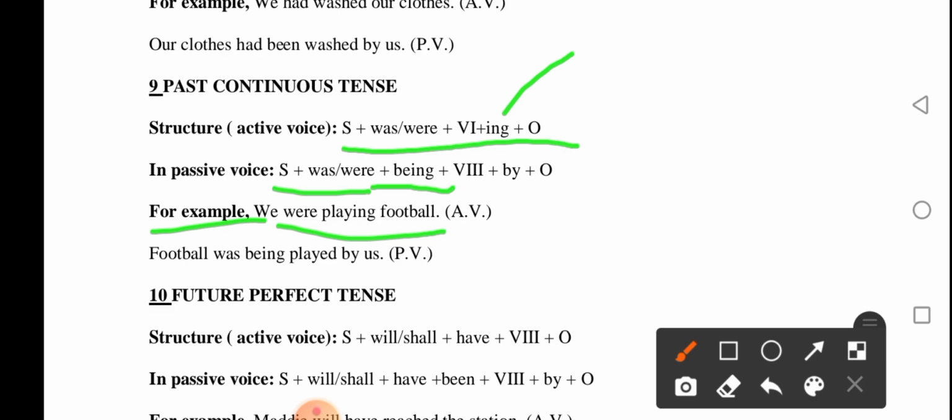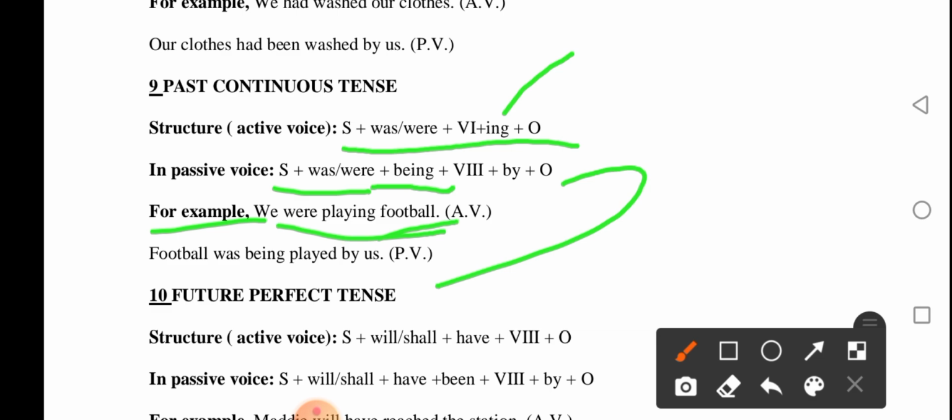We were, because "we" is plural, we should use "were." And "playing football" is a verb 1 plus ing form plus object. When we change this into a passive form, we should follow this structure. First, we should take the subject of the passive voice. The subject of the passive voice is the object of the active voice.